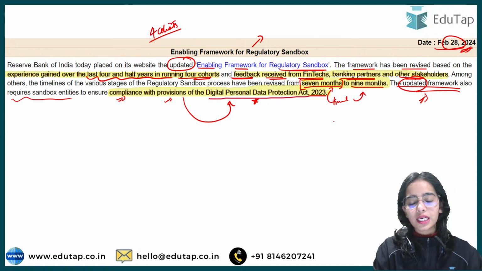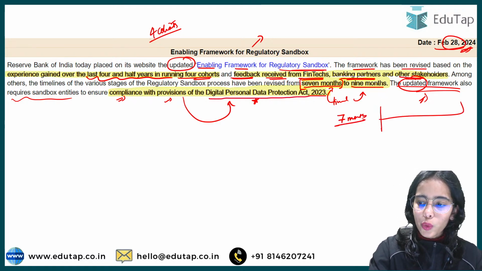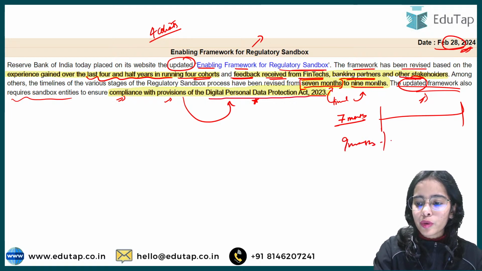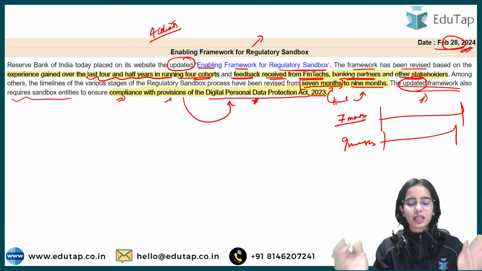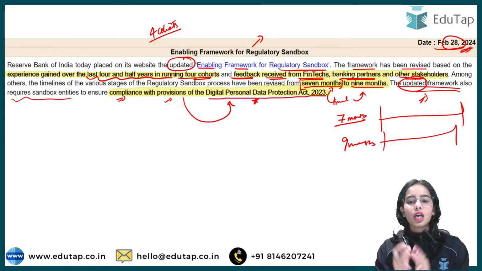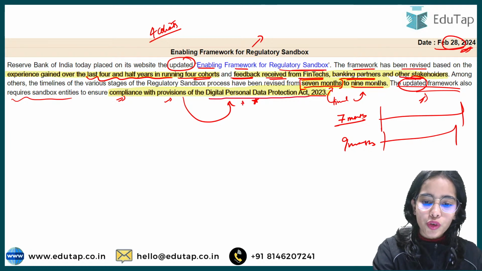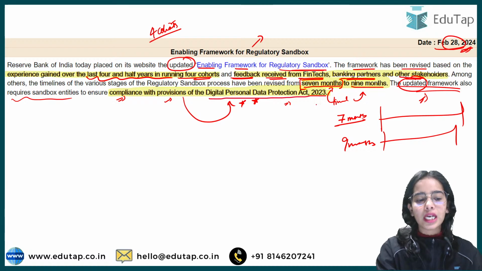So the basic idea is that before, 7 months were provided for the end-to-end sandbox process, but now 9 months are being provided for the end-to-end sandbox process. We will see what this end-to-end sandbox process is, where it starts, where it ends, everything we are going to discuss. But before, 7 months were provided, now 9 months are being provided, and you have to follow the provisions of the Digital Personal Data Protection Act 2023 in the sandbox.